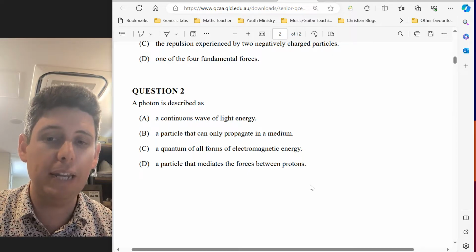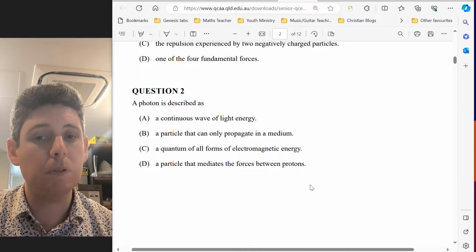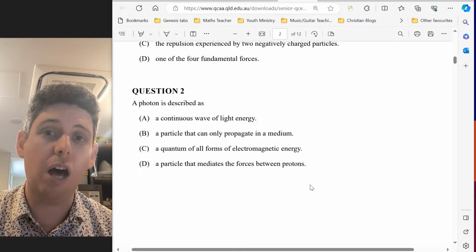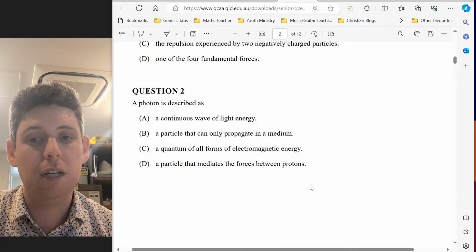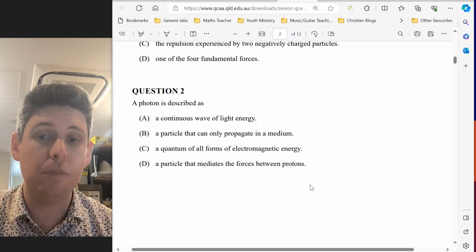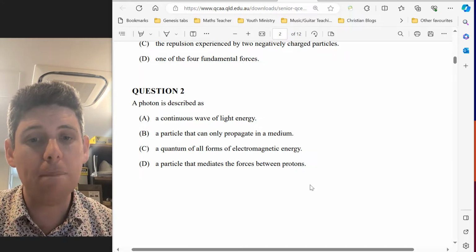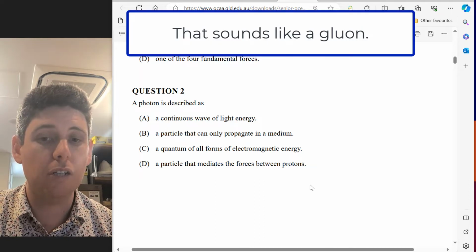Then we've got B, a particle that only propagates in a medium. Most people know that a photon, light, doesn't need a medium, so B is also incorrect. Now let's have a look at D. A particle that mediates the forces between protons. It's not a gluon.